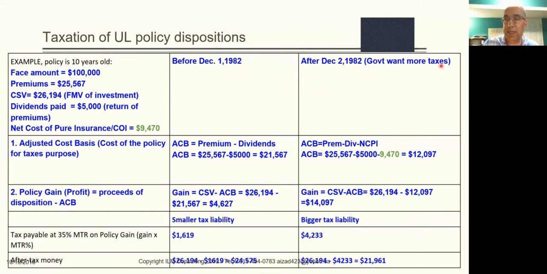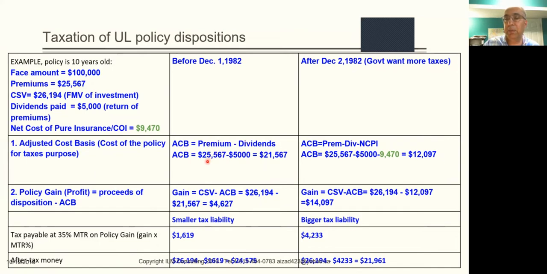They increased the taxes due on the policies if you cancel the policy. So if you cancel a policy before 1982, first of all, we need to calculate what is the ACB. That is the cost of the policy for tax purposes. To calculate the ACB, you have to take the premium minus the dividends.